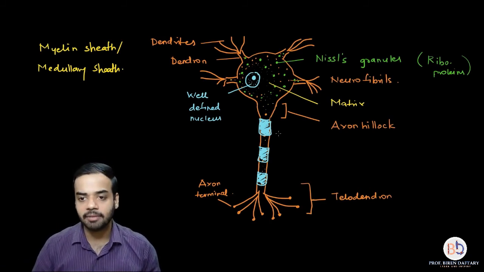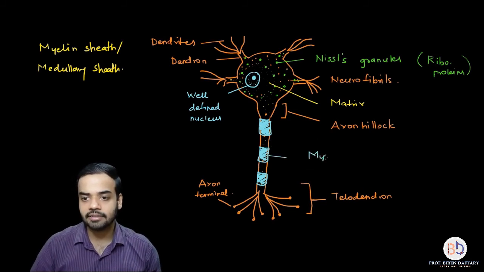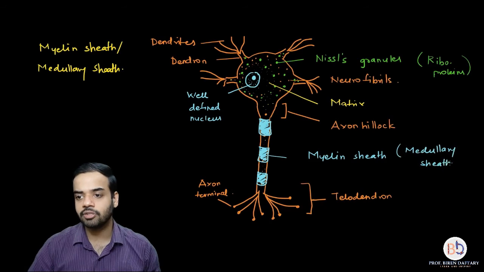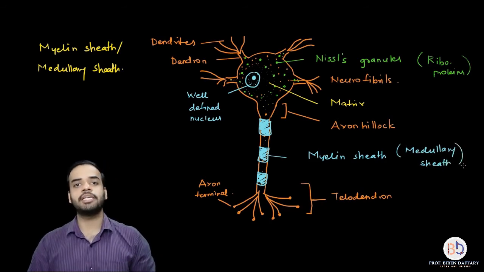So let me label it over here. This is called a myelin sheath, or it is also called medullary sheath. You can use any one of these two names.